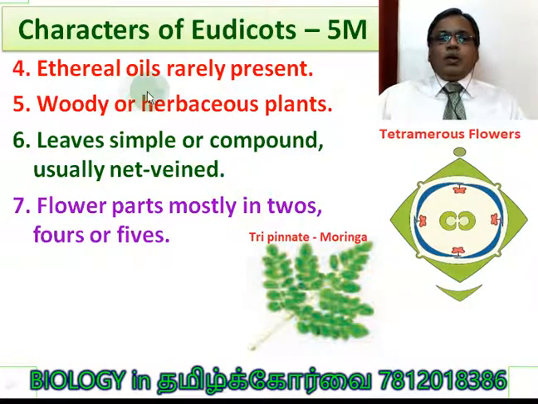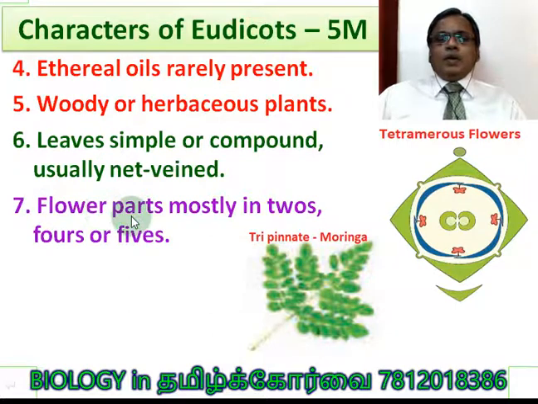Fourth one, ethereal oils rarely present. Woody or herbaceous plants; monocots are mostly herbaceous, but here woody or herbaceous plants. Leaves simple or compound, usually net veined. Here you can see the tripinnate compound leaves in moringa, one of the examples I brought here. Net veined means reticulate venation, which is the characteristic feature of the dicot plants.